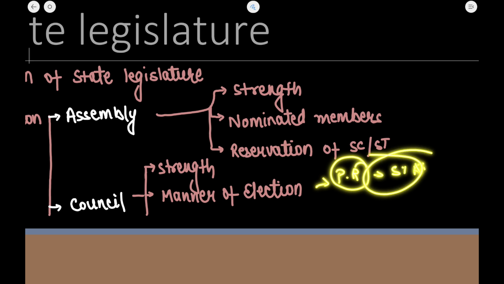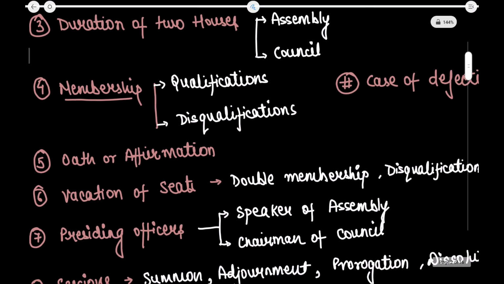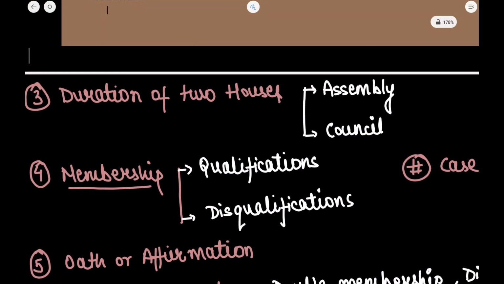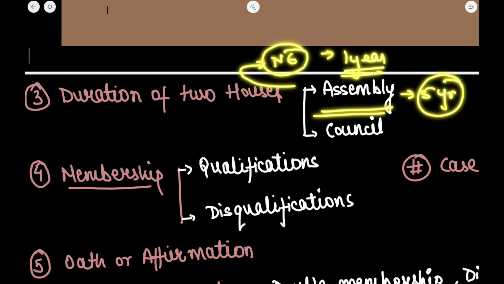Okay. Now let us move to the next topic, that is the duration of the two houses. Now this applies the same as I have already told you about the duration. What about the assembly? The normal tenure is 5 years, but the term of the assembly can be extended during a period of national emergency by a law of parliament for 1 year at a time, and subsequent renewal is needed every 6 months. And what about the council?